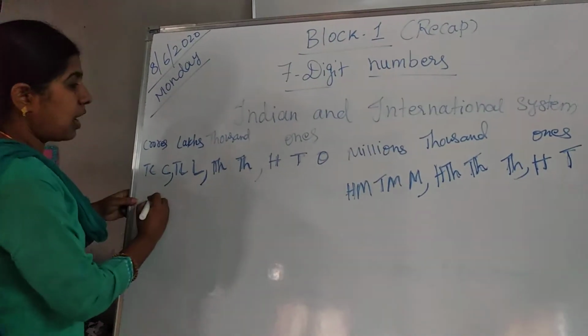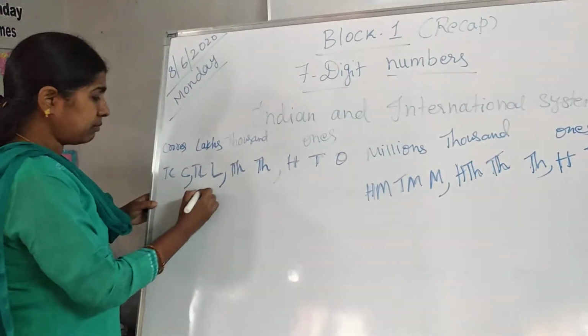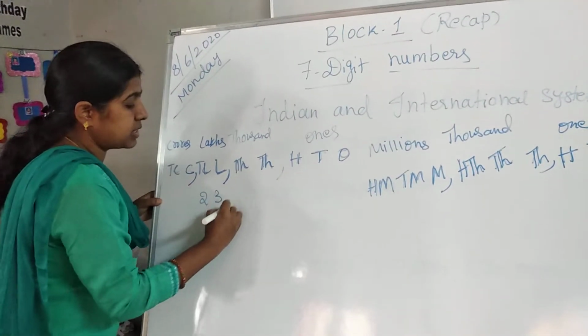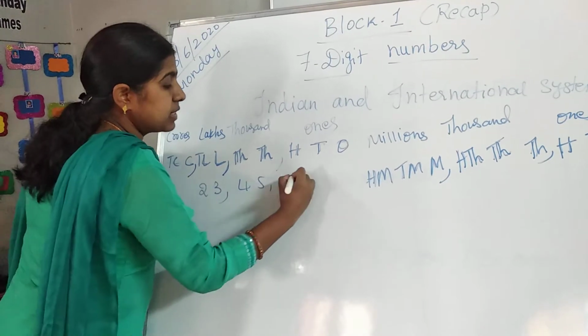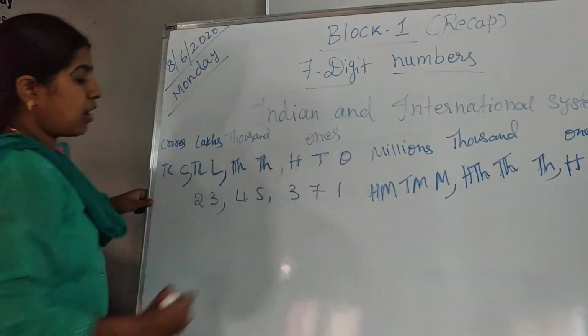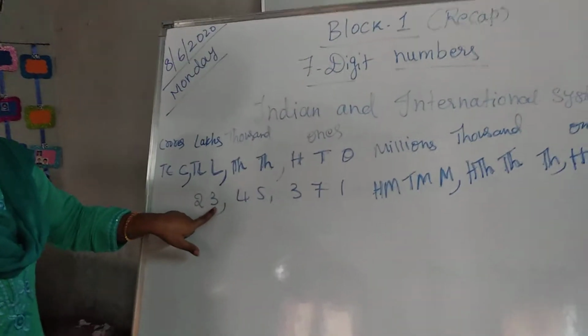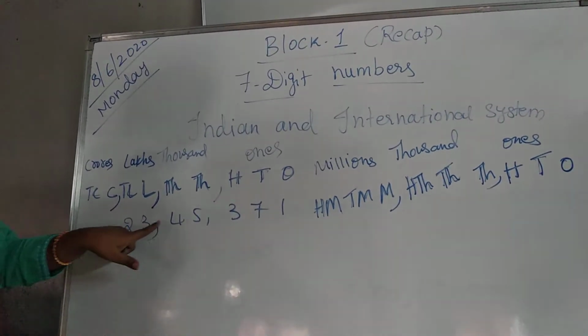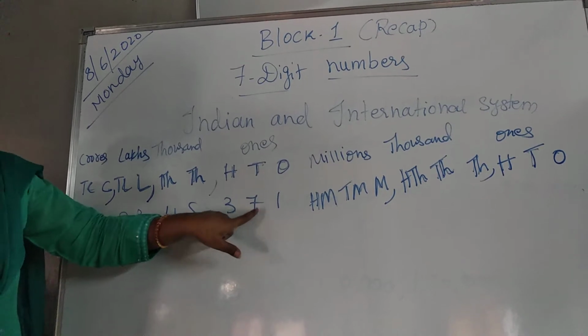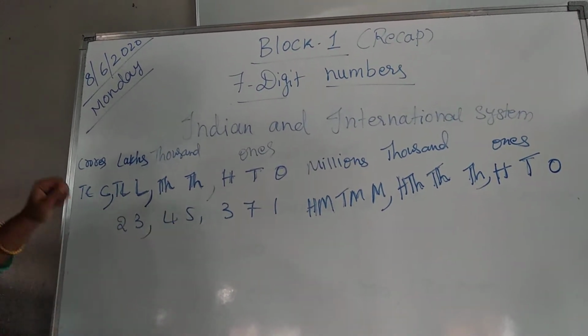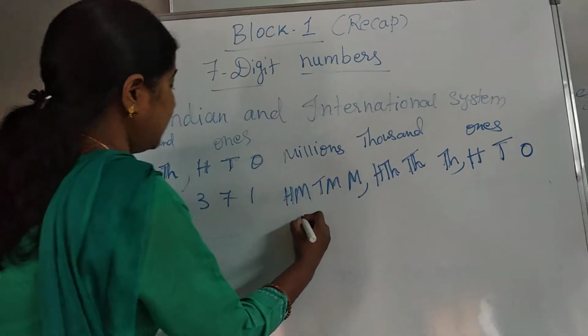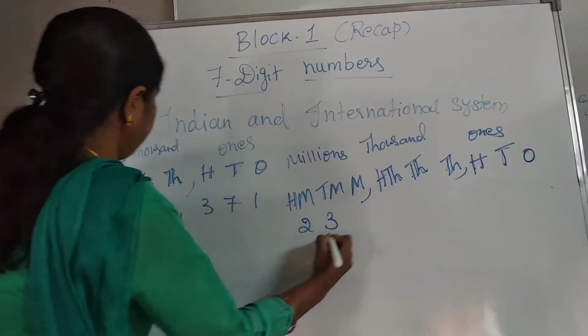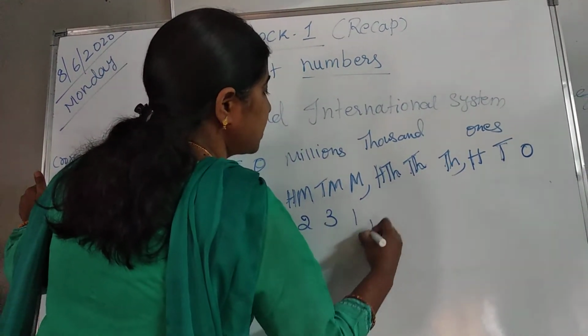So for example, how to write this number? I am giving a number. Just repeat this number with me. So how to write this number? 23 lakhs, because it is in 10 lakhs. So 23 lakhs 45,371. So the same number I am writing here. So how to read this number? Check once.